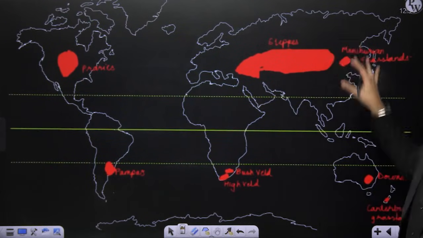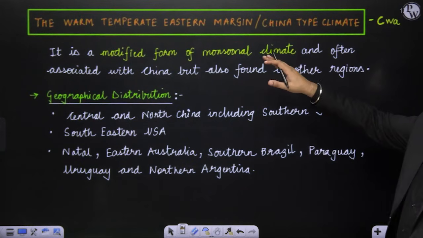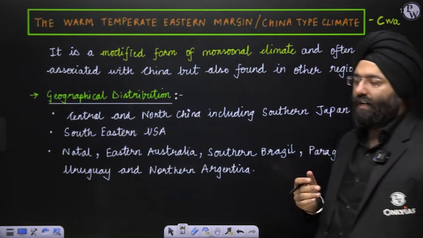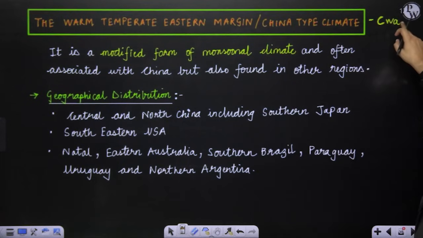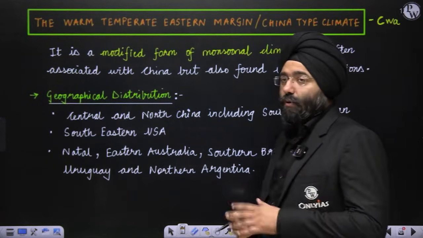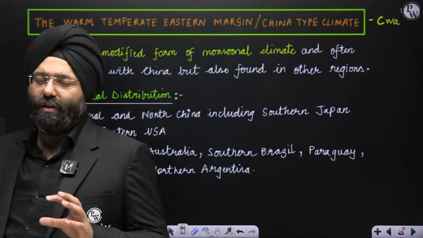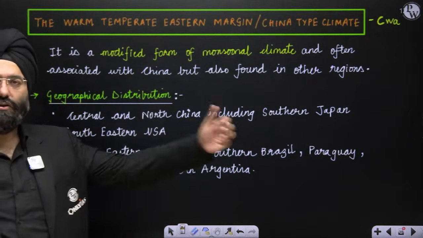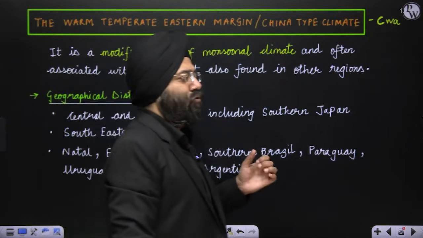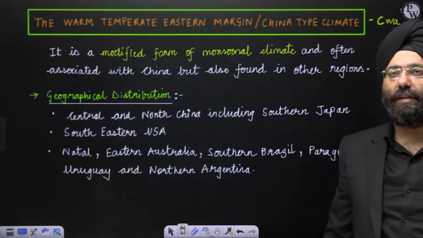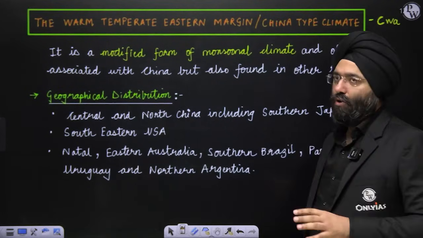This is again the representation of the map. Now comes the warm, temperate eastern margin, that is the China type. Now please understand, China type, which is named by CWA. Now this CWA climate is basically a modified type of a monsoon climate only. It is not only found in China, found in other parts also. So you can be asked a question that China climate is found in China only. No, other parts also you'll see them. That is why these regions become very important.